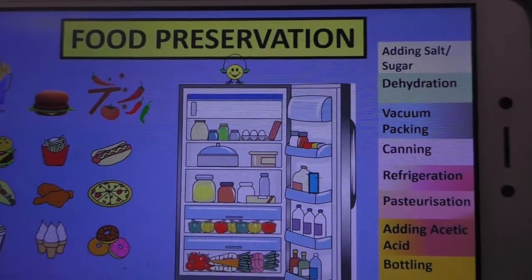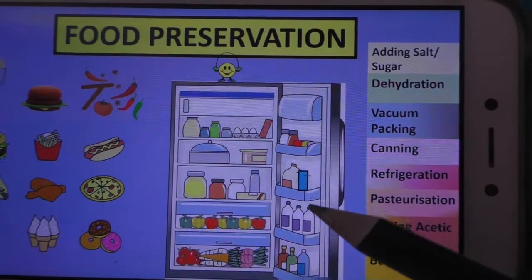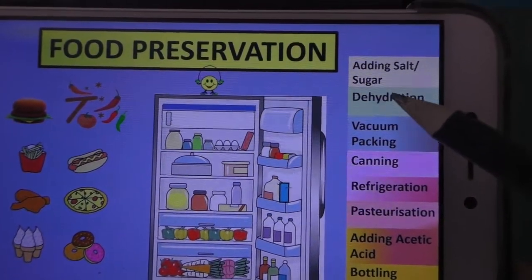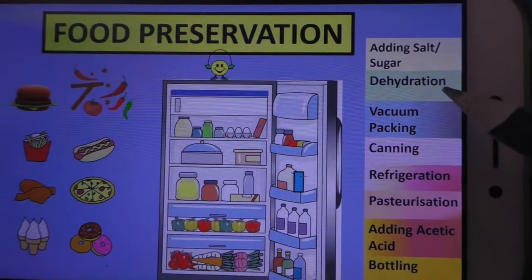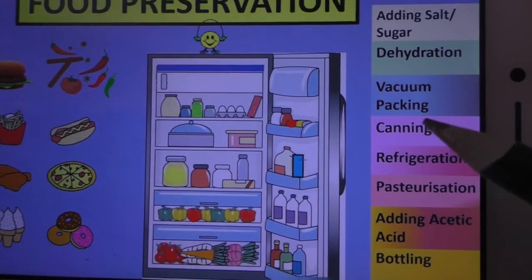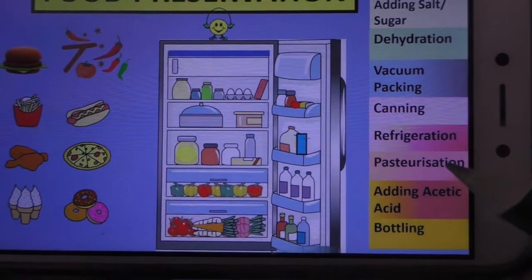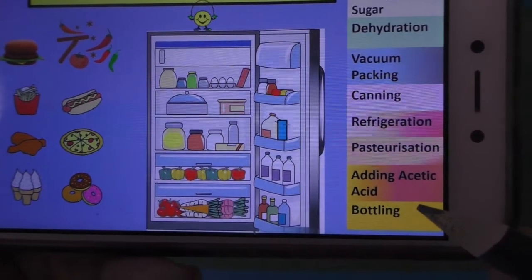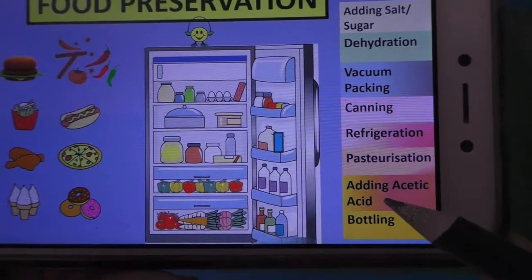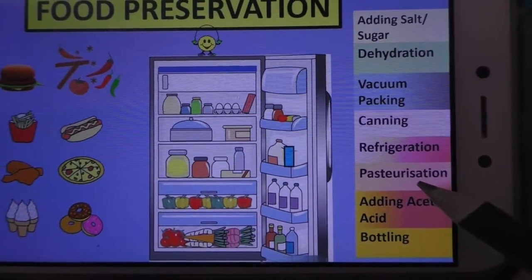Now we are going to see about food preservation: how to preserve our food from getting spoiled. Okay, so we can add salt, sugar, dehydration, which means drying. Airtight container we have to pack it, and refrigerating, pasteurization, adding acetic acid, bottling. That means in pickles and all we are adding some acids, no. And what is this?